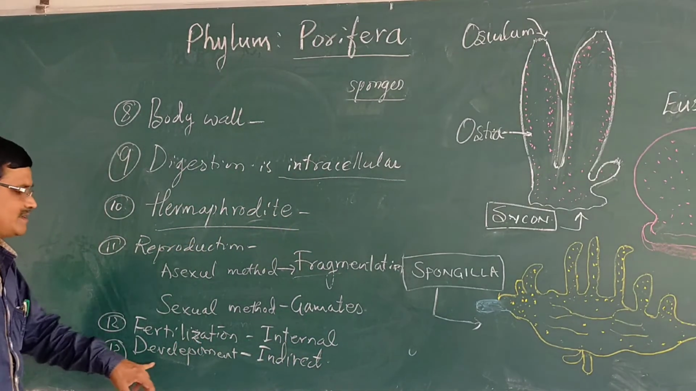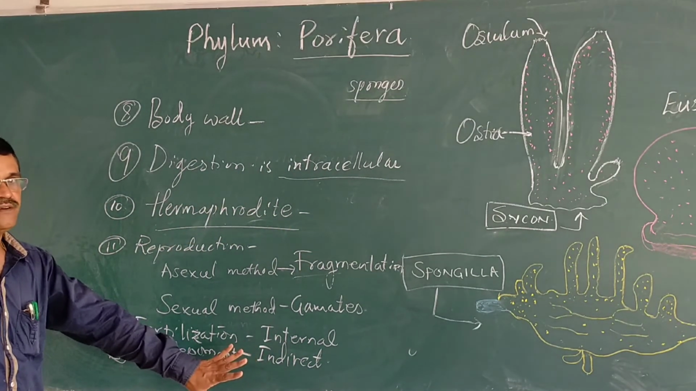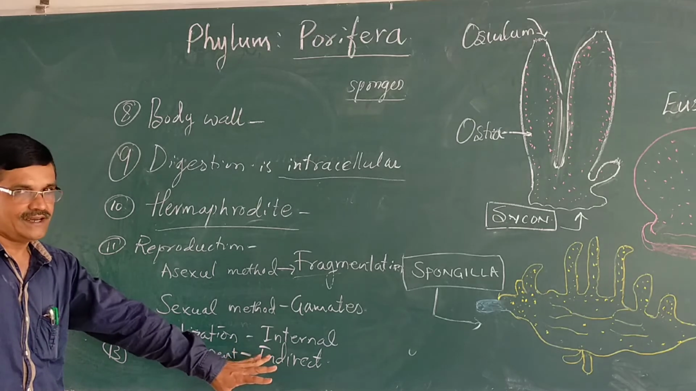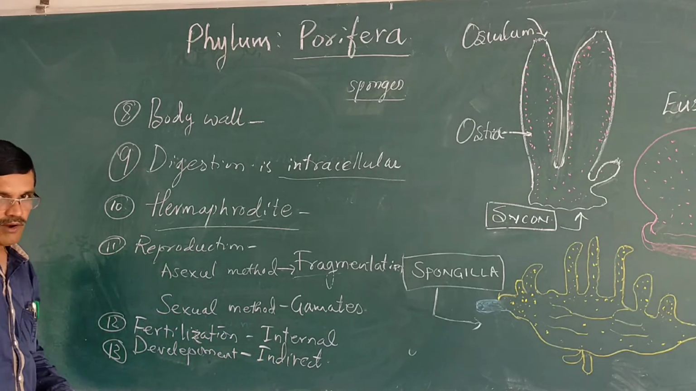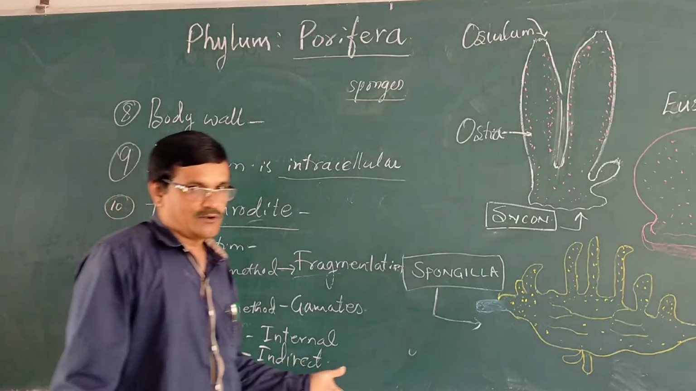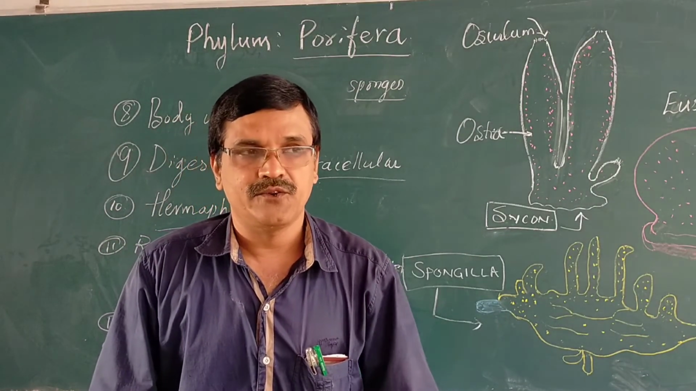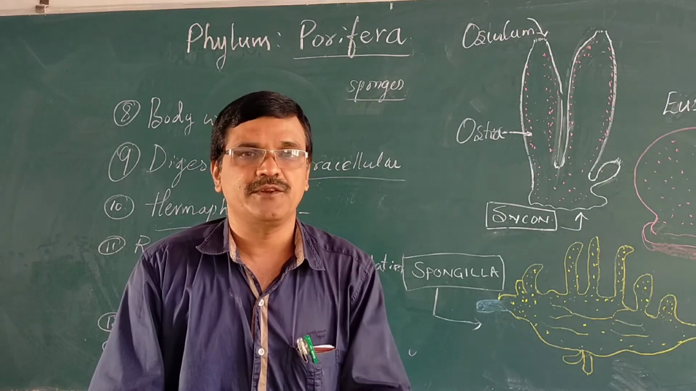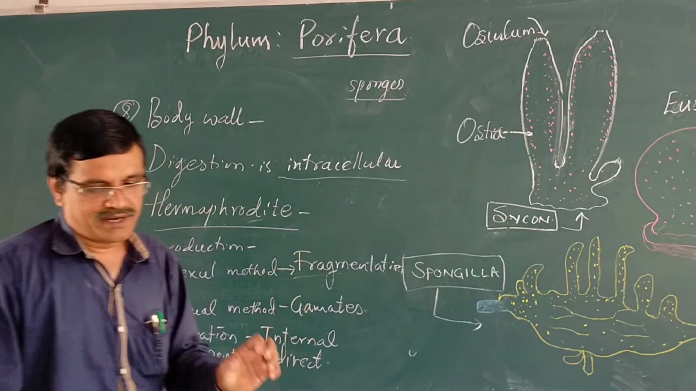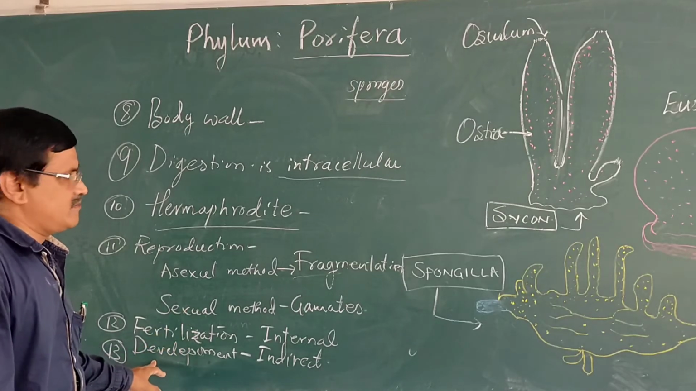But in sponges, the development is indirect. The zygote develops into a larva, and this larva then undergoes metamorphosis and develops into an adult individual. This type of development is known as indirect development, which is seen in the sponges.